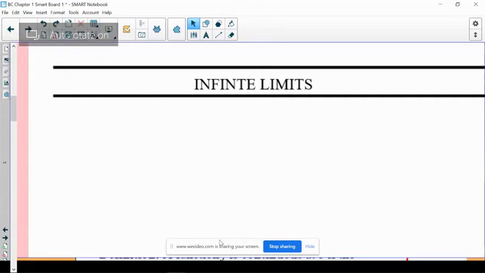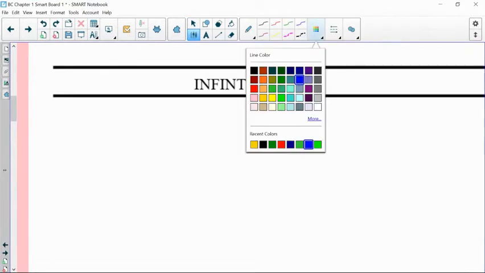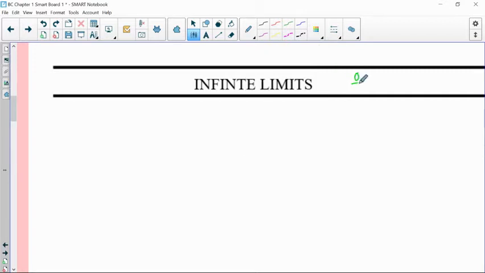Okay, so I want to talk a little bit about what happens if you don't have 0 over 0. What happens if you have some other number over 0? Just to remind you, 0 over 0 is almost always indicative that there's a hole. So 0 over 0, there's a hole. And remember, a hole is removable. We can deal with that.